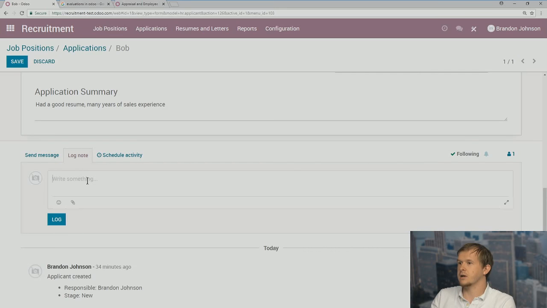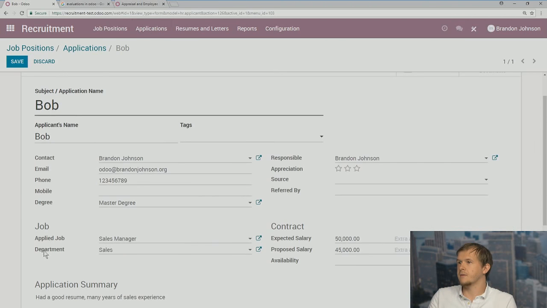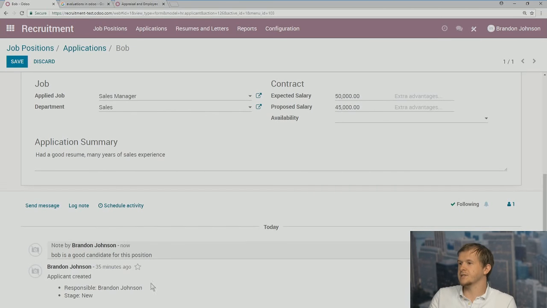We can also log a note, just saying anything. Bob is a good candidate for this position. Once we've logged it, it's now under this particular application, so we can always see this here. It's also time-stamped as well.